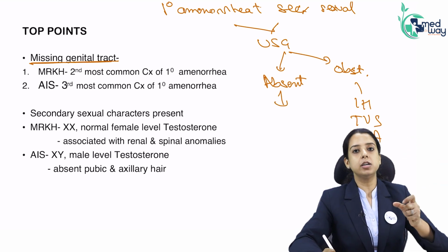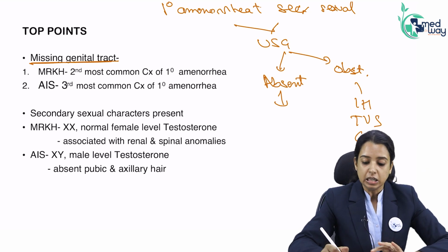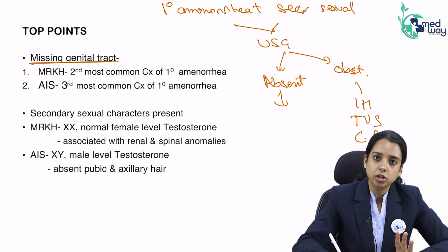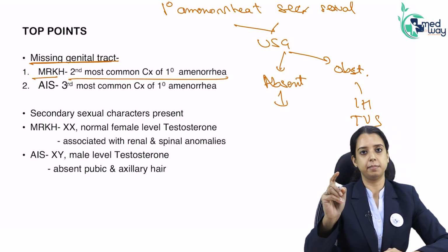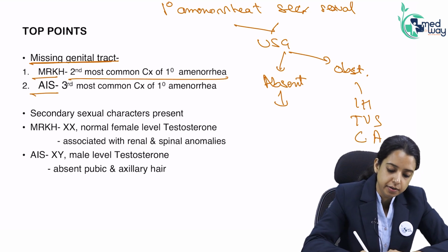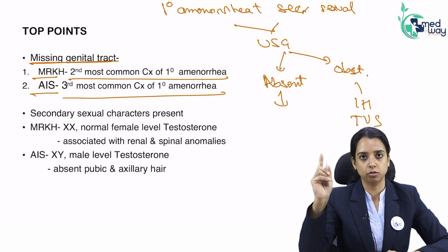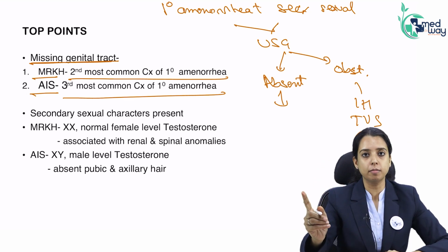Because in gonadal dysgenesis, uterus and vagina are present. So uterus and vagina being absent means MRKH or androgen insensitivity. MRKH is the second most common cause of primary amenorrhea, and androgen insensitivity is the third most common cause. What is the first most common cause?